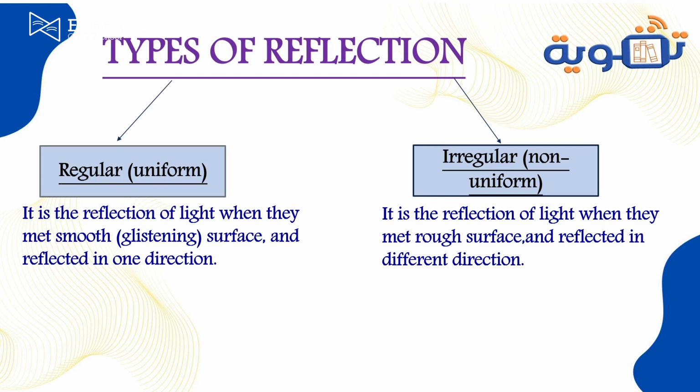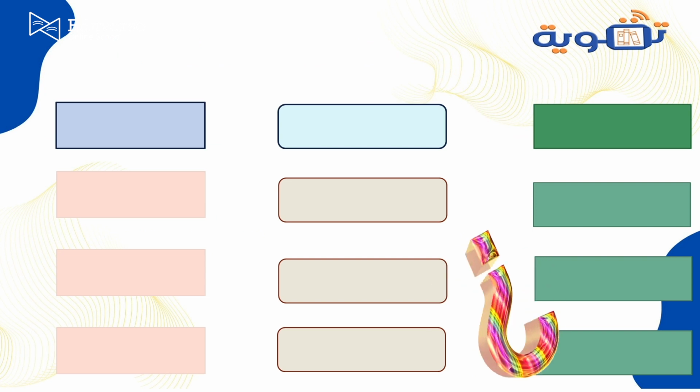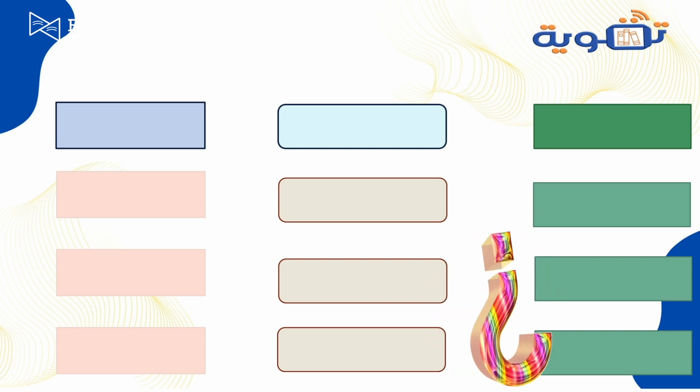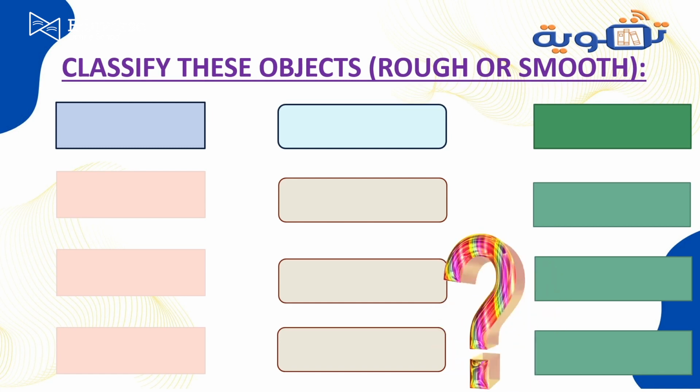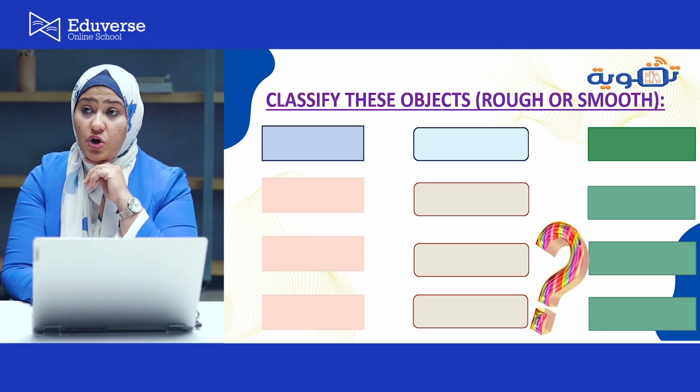The second type is irregular or non-uniform reflection, which means reflection of light when it meets a rough surface and is reflected in different directions. Let's see this exercise and guess. Classify these types of objects. Is it rough or smooth?